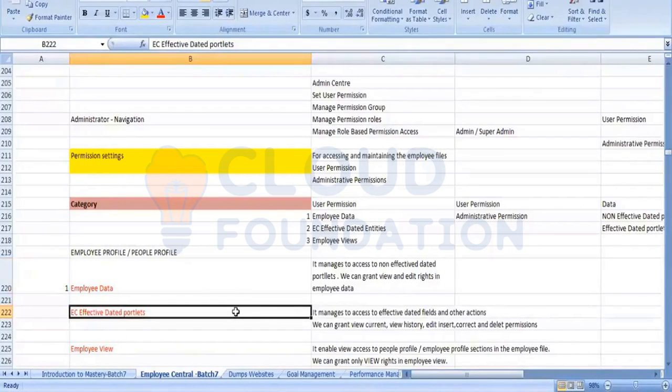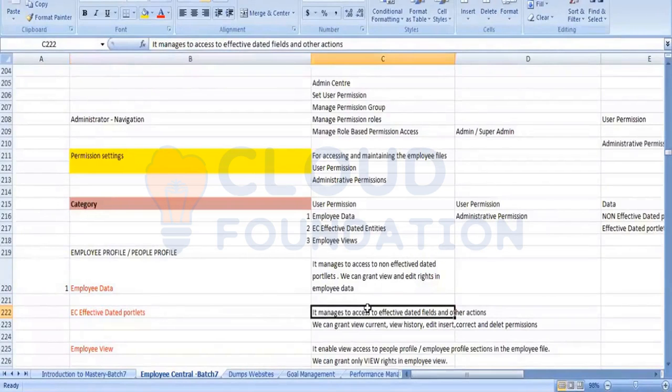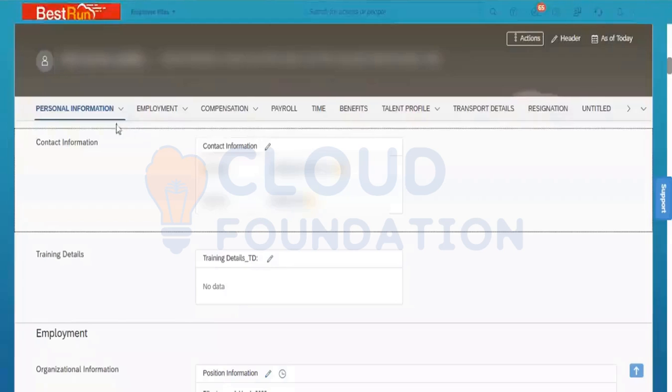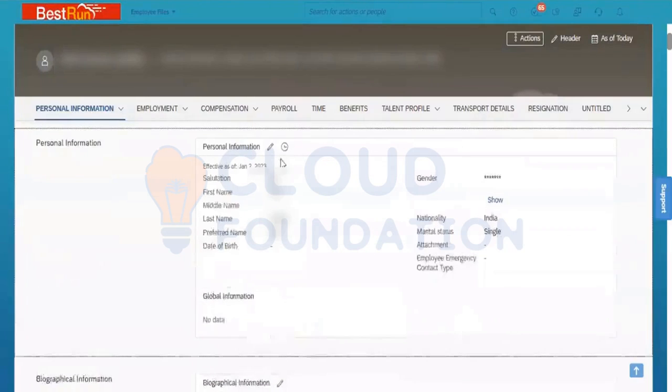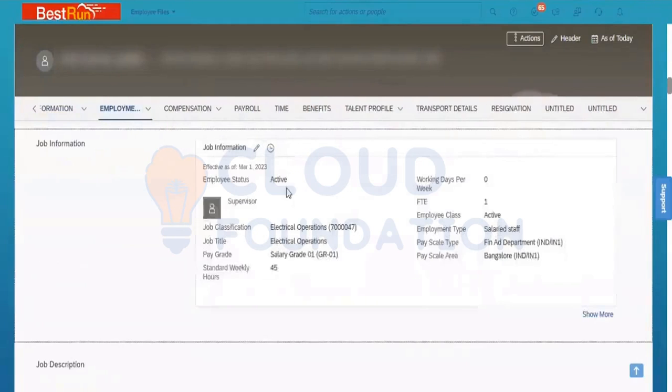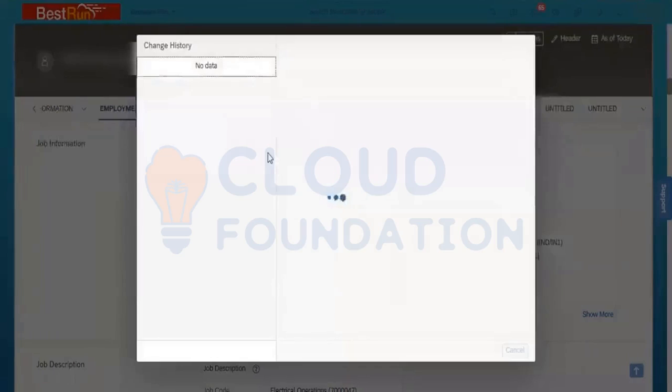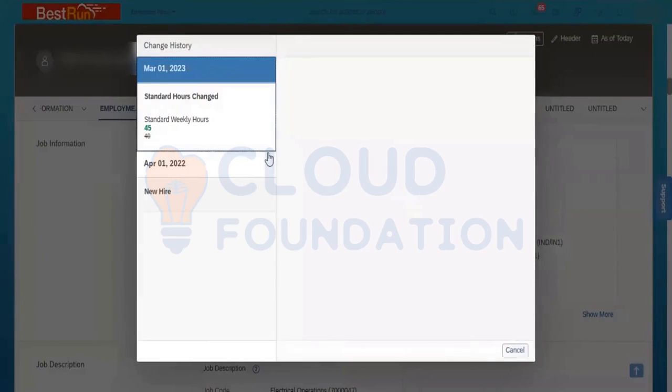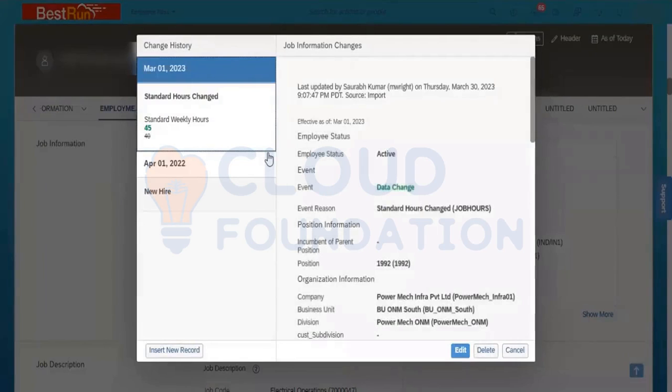Effective dated means you can maintain the history, right? It manages access to the effective dated fields and the actions. It maintains the effective dated fields. When you go into the system, into personal information, this is effective dated, right? When you go into job information, this is also effective dated, right? When you click here, you can see the history being created, correct?